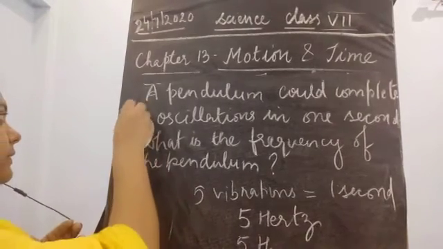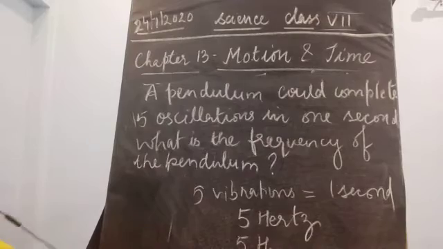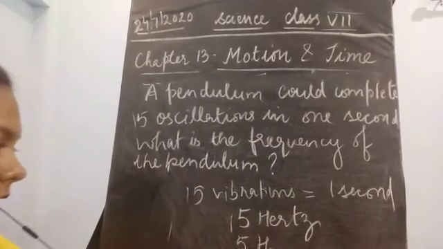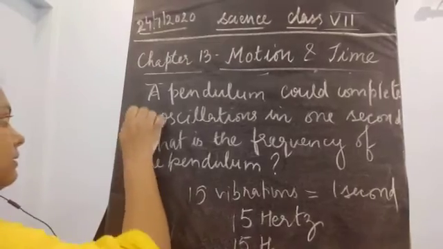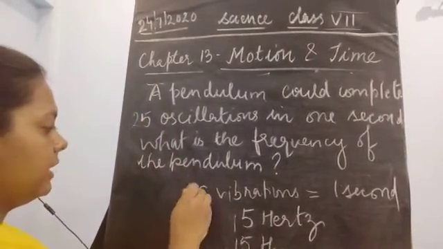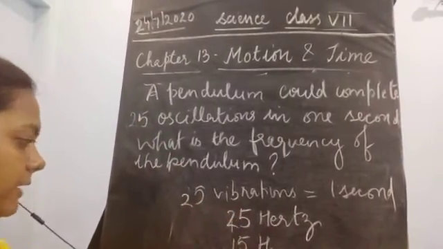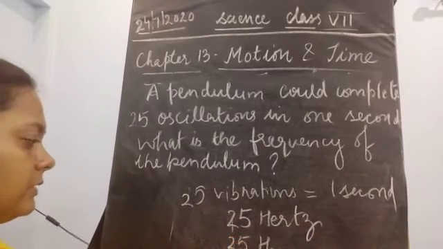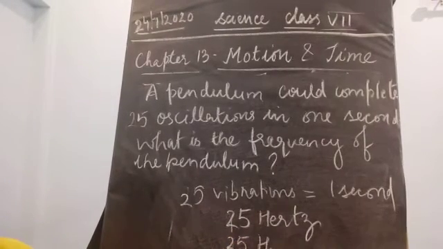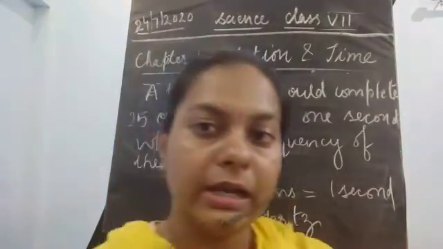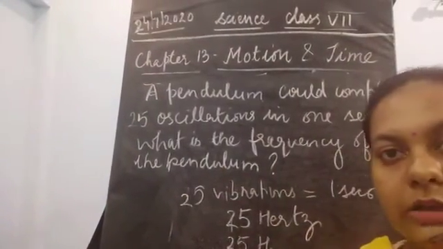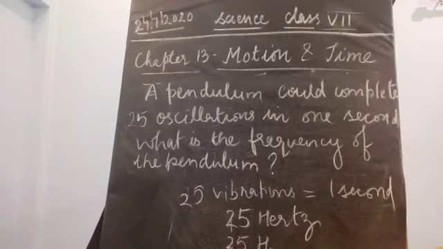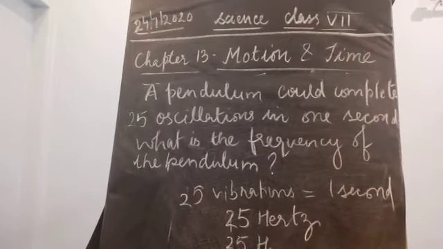Suppose that it becomes 15 oscillations in 1 second, then the answer would become 15 hertz. If 25 is here, then the answer would be 25, because it could take 25 complete vibrations in 1 second. So this was all about the frequency, time period, and the amplitude of the oscillating object.